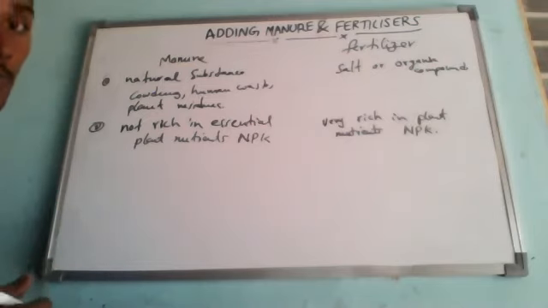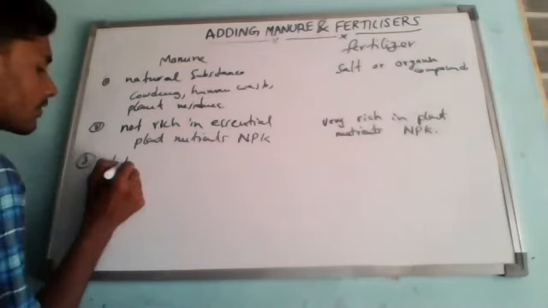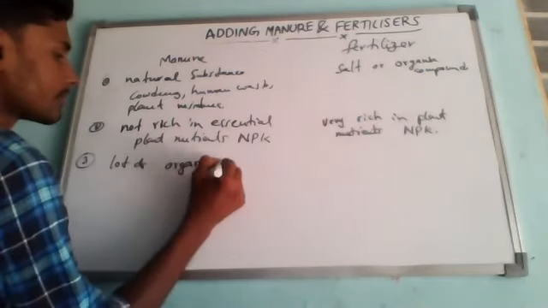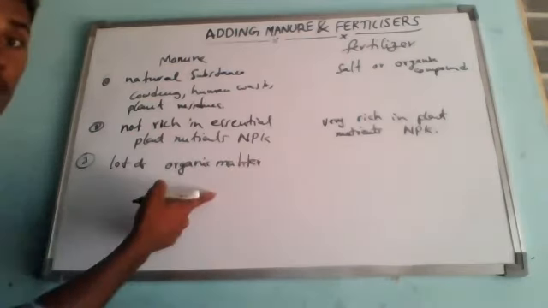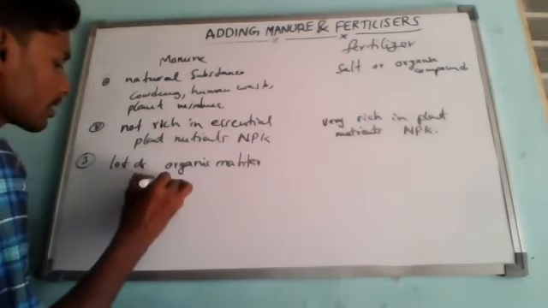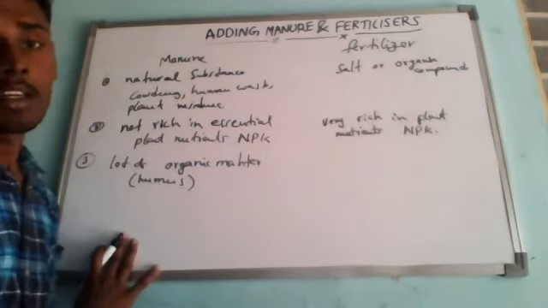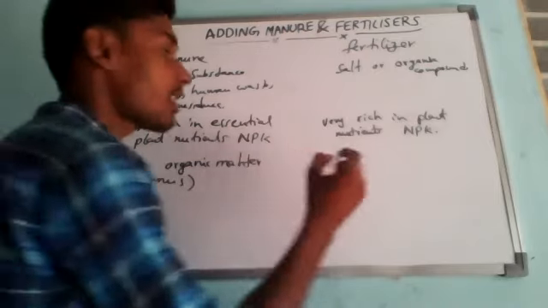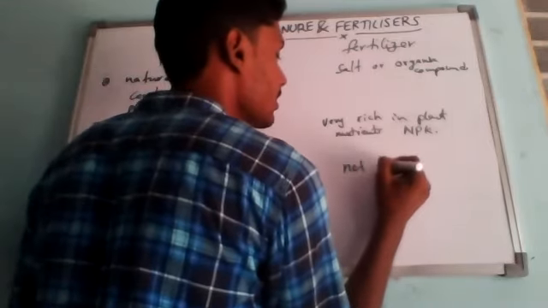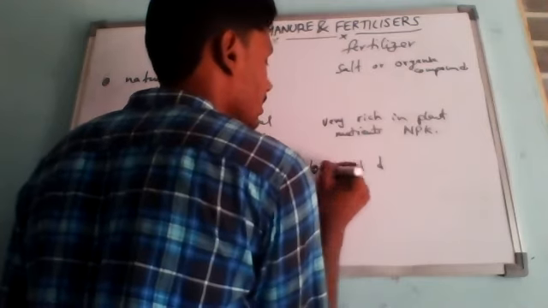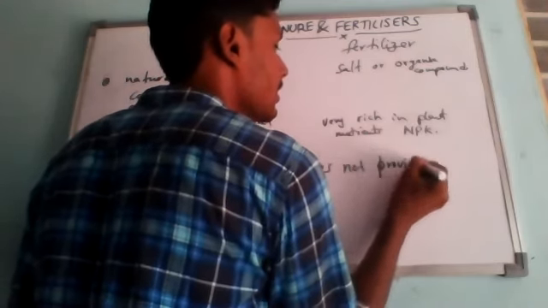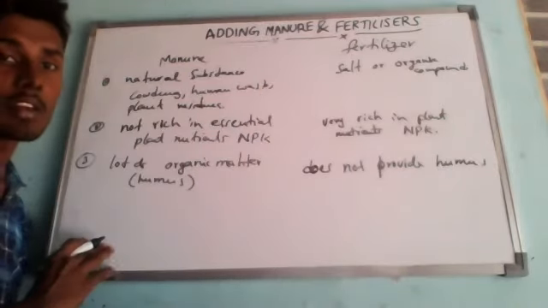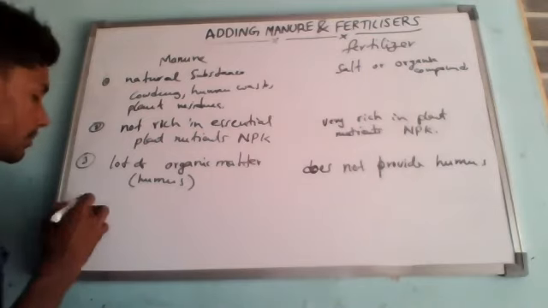Manure will provide a lot of organic matter, which means humus to the soil to maintain its texture. But a fertilizer does not provide humus to the soil. Next, manure is absorbed slowly by the plants.